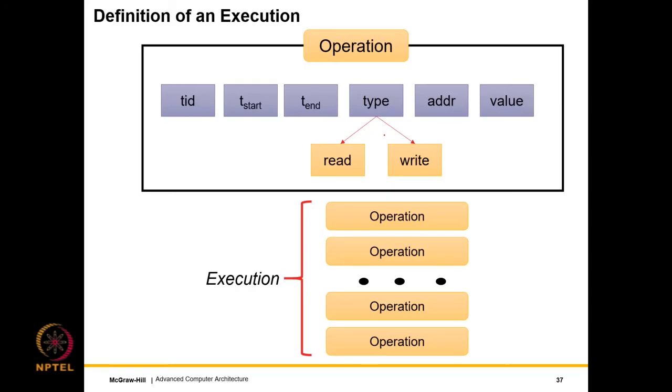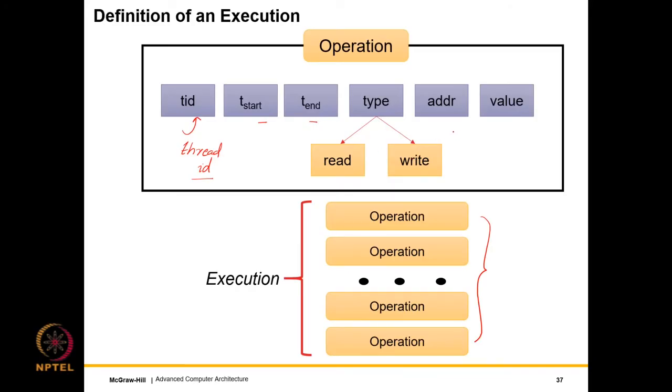So let us now define formally, based on what we have just seen, what is an execution. An execution is essentially a set of operations, just a list of operations, where an operation contains 6 fields. One is the TID, we can say this is the thread ID, right? The thread that is executing the operation, the start time, end time, the type of the memory request, whether it's